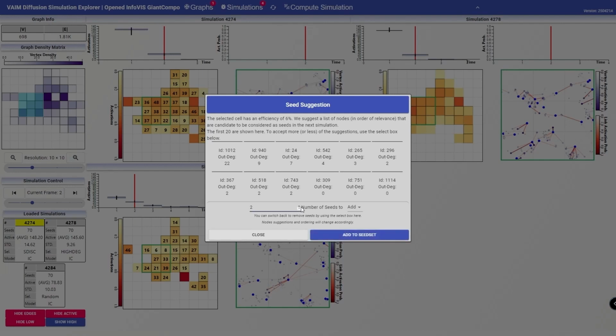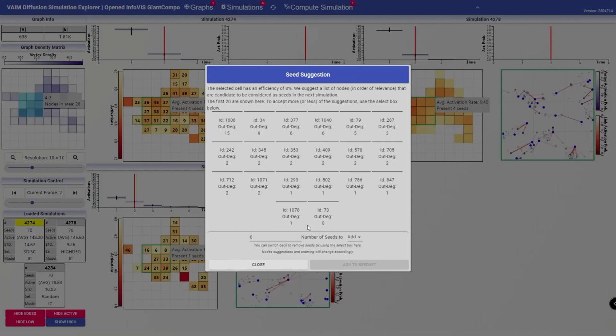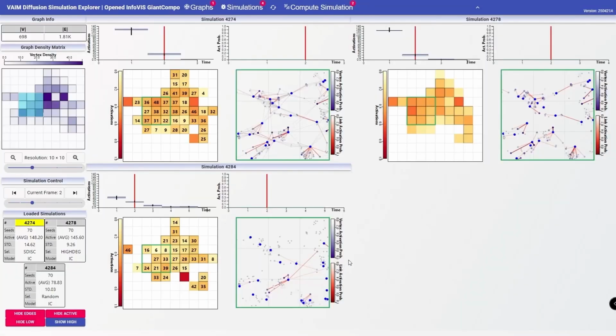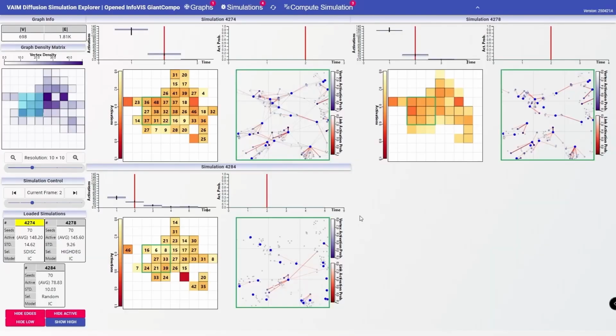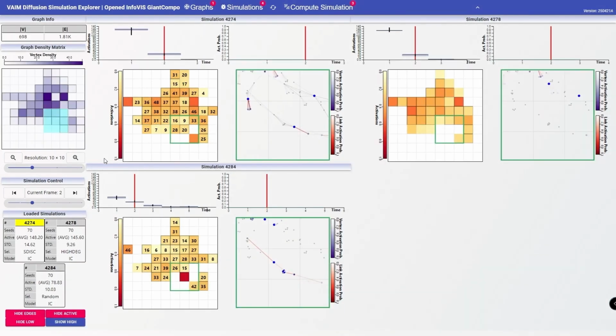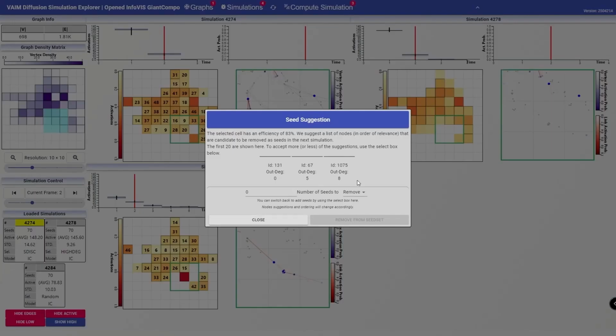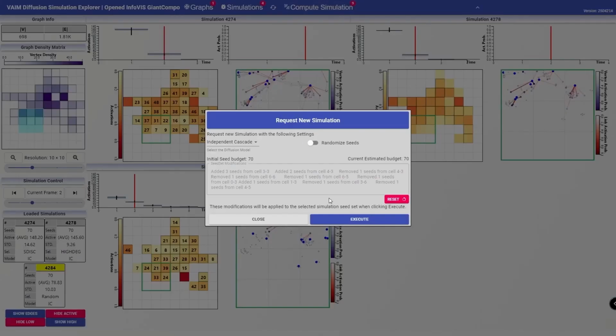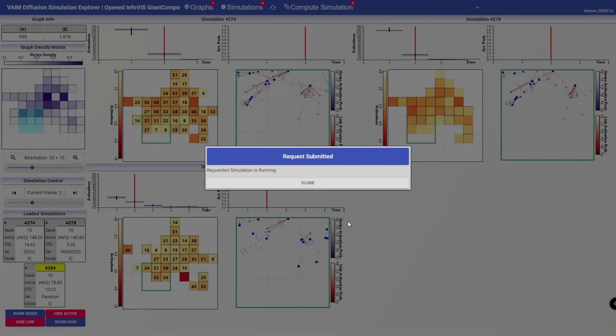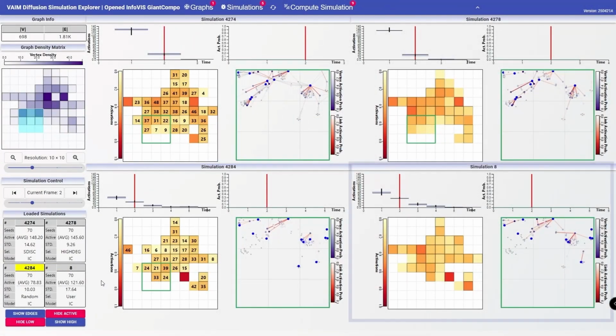The suggested seeds are listed in descending order of degree, and vice versa when seeds are removed from a cell. Visualizing the local topology in this context helps in identifying the potential impact that adding or removing nodes has in the specific neighborhood. This process is repeated until the user is satisfied and is ready to relaunch the simulation. The system compiles a short report of the modification and new seed budget. It is possible to see that the user-defined seed set significantly improved the spread over the original.